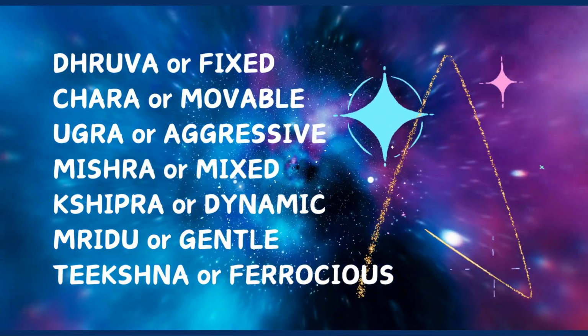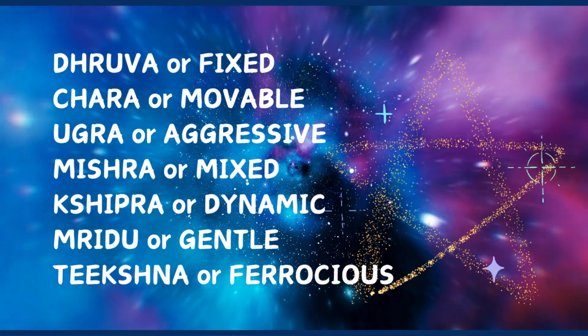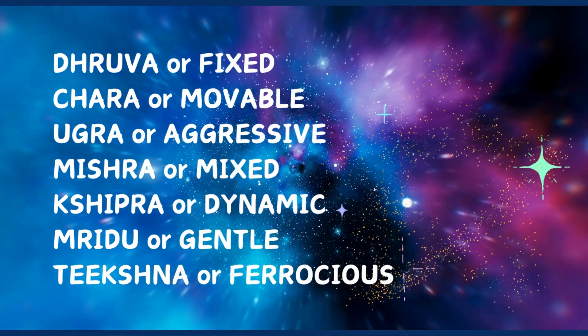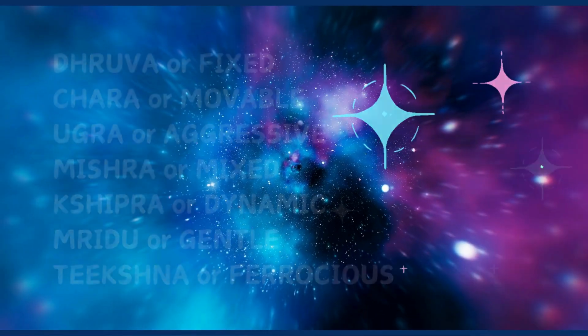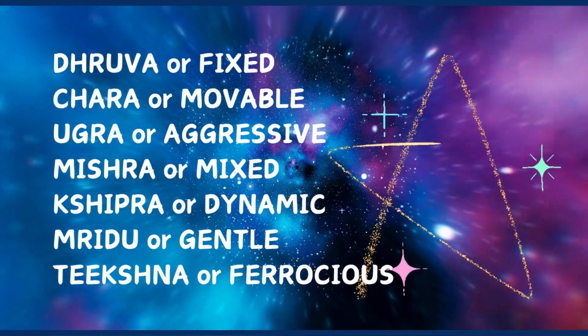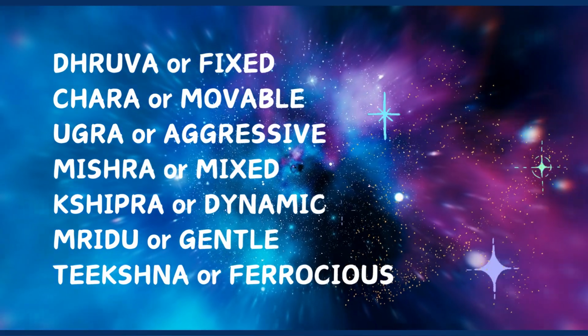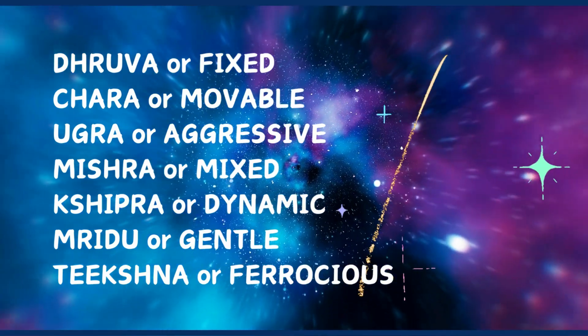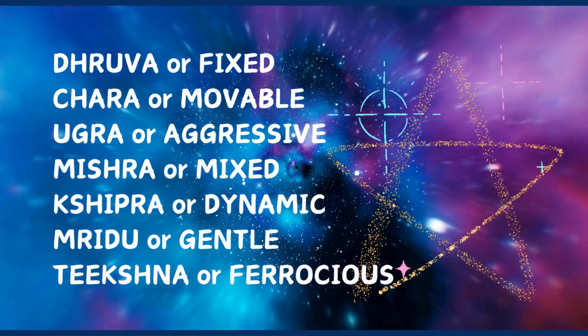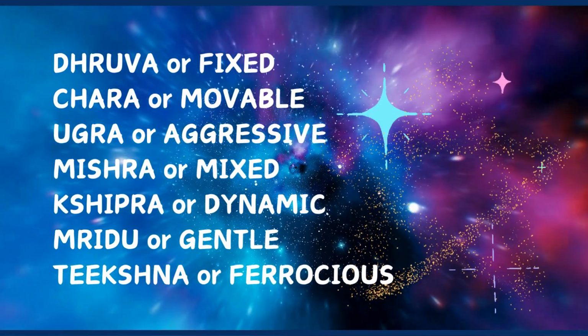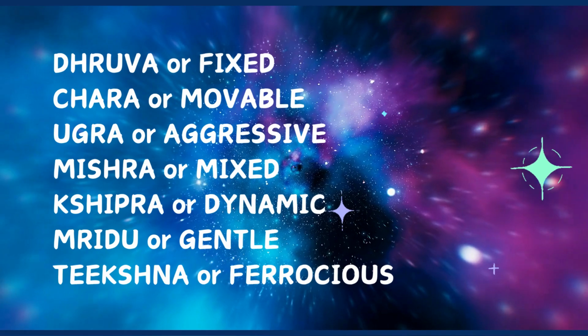I'll be showing all these 7 types of nakshatras in this video, so please make a note of it. This is very important when we have to perform any important task or activity. We have to refer to which category of nakshatra would be more suitable, so this will come in handy during those situations. Let's go ahead.